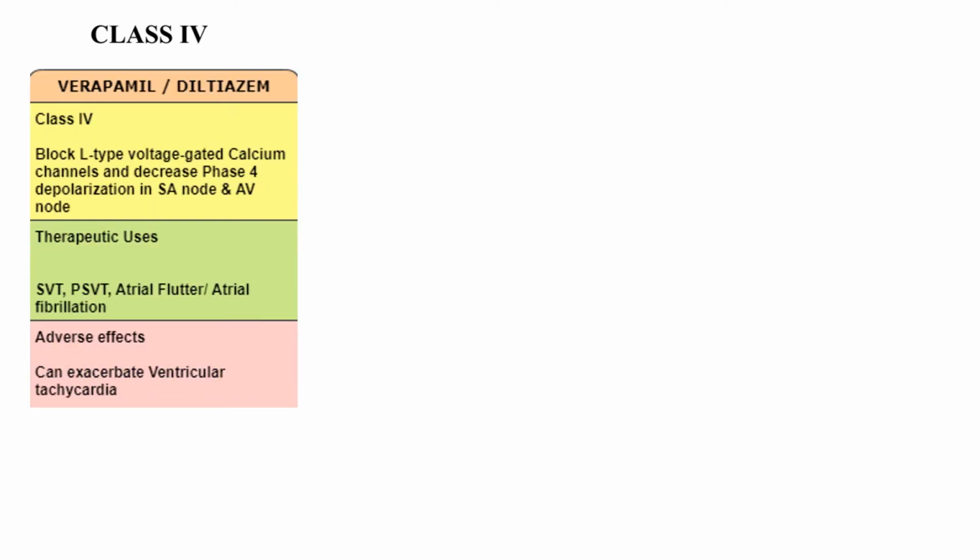The next class of drugs is class 4 anti-arrhythmic drugs. They are calcium channel blockers. They block the voltage gated calcium channels and decrease phase 4 depolarization in SA node and AV node. They have many therapeutic uses. They are used in supraventricular tachycardia, paroxysmal supraventricular tachycardia, atrial flutter and atrial fibrillation. As an adverse effect, they can exacerbate, or increase, the ventricular tachycardia.